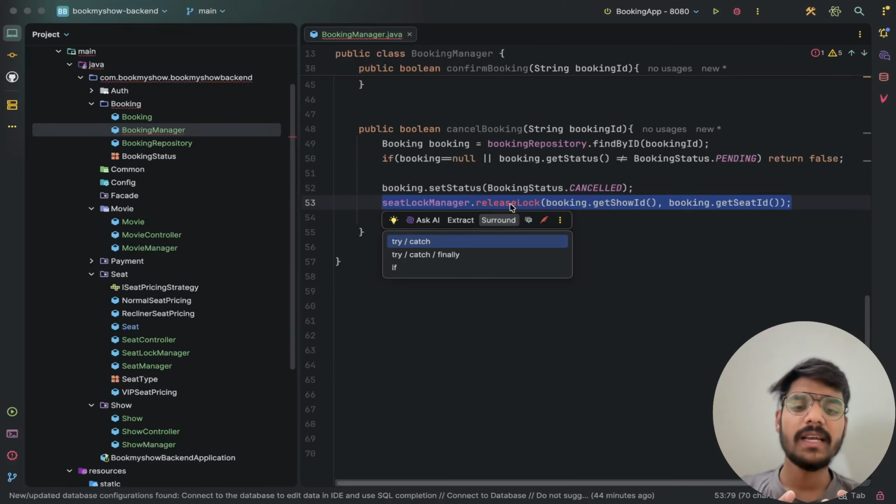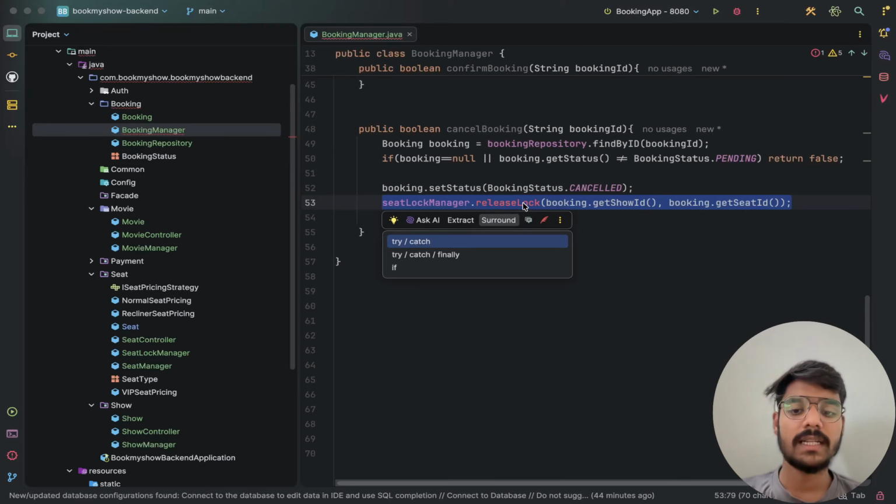Do we really want the seat to be stuck for up to 10 seconds when we already know that it's free? No, we do not want that. At that moment, we know that the seat must be free, so we immediately release the lock ourselves, not just rely on the 10-second expiry.